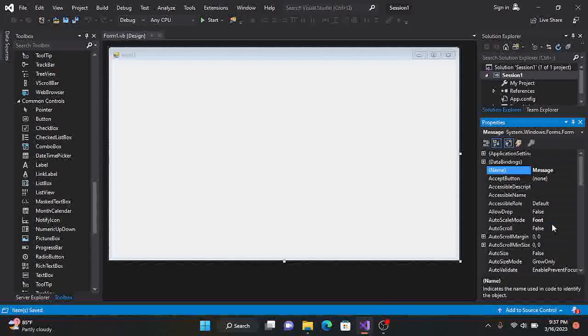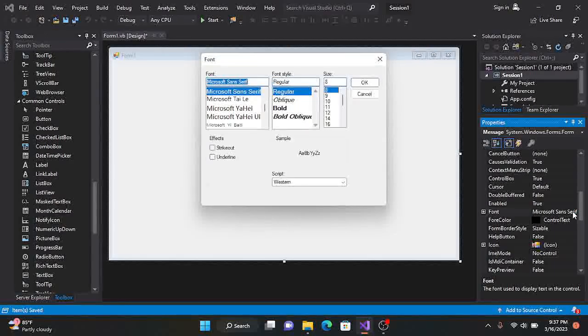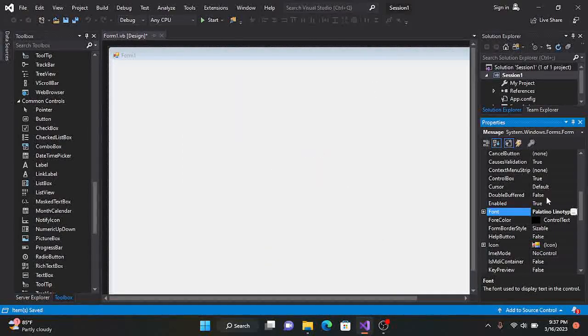Now after it saves, there are so many default settings we have to change. So let's scroll down. We have Font here. We are going to change our font to Palatino. This is Microsoft Sans Serif, but we don't like that. We want to use Palatino as our font, and we want Regular. Regular is fine, and then let's click OK. We have ForeColor, which is the control text, meaning the text that will be displayed on our form is going to be black, as you can see the color here.